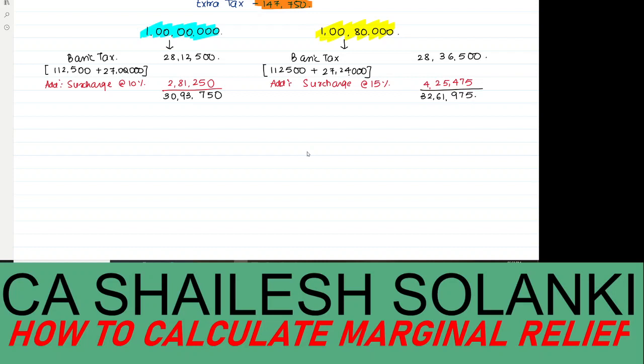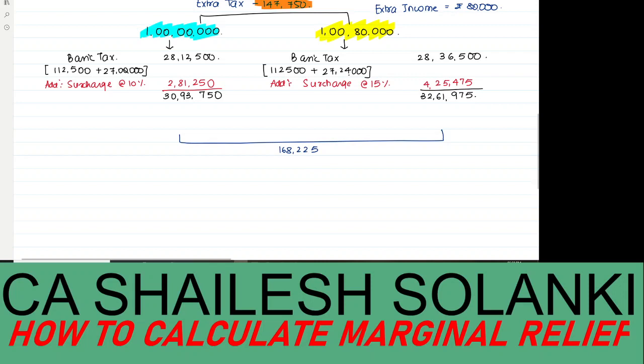Now again, if you see over here, the extra income that you have earned is just rupees 80,000, but the extra tax which you are supposed to pay, that is 32,61,975 minus 30 lakh 93,750, is 1,68,225.